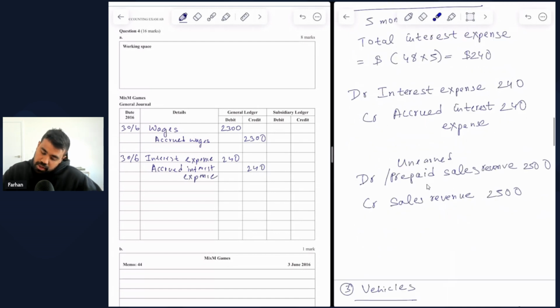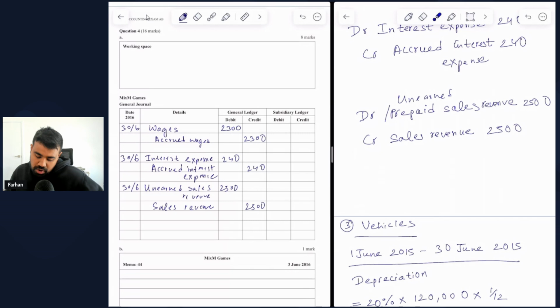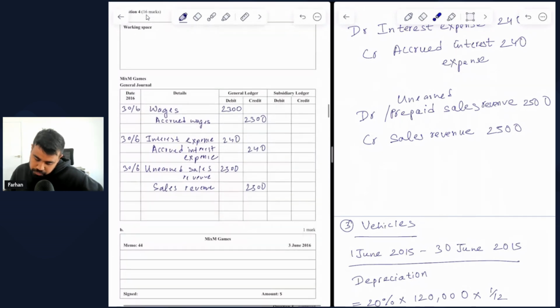All right, so then we got debit unearned sales revenue, and then we have credit sales revenue of $2,500. Let's get that done. So again, at 30 June 2016, so debit unearned sales revenue. Previously, we used to call this prepaid sales revenue. And then we credit sales revenue by $2,500. So when we debit unearned sales revenue, we're reducing our liabilities. And when we credit sales revenue, we're increasing our revenues.